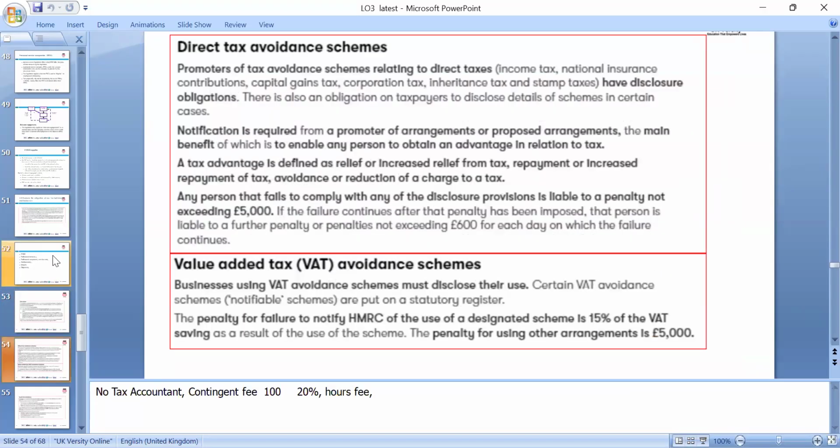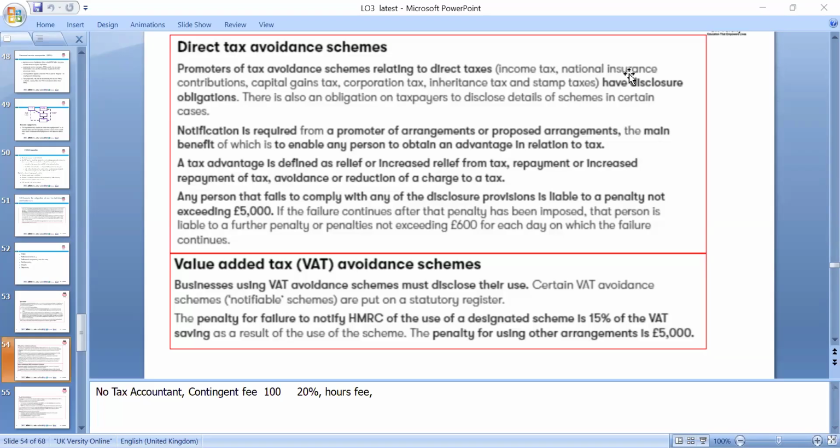A direct tax avoidance scheme is a scheme related to the direct taxes: income tax, national insurance contributions, capital gains, and various other inherent disclosure obligations. The taxpayer discloses details of the scheme in certain cases when notified. Any person who fails to comply with the disclosure provisions is liable to a penalty not exceeding £5,000. We need to advise accordingly.